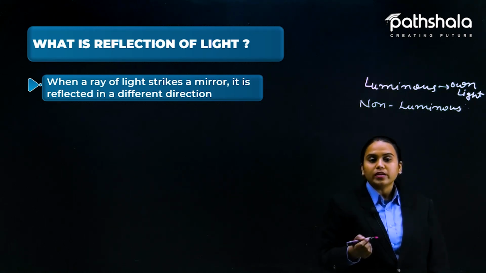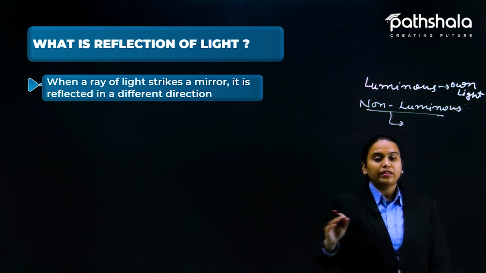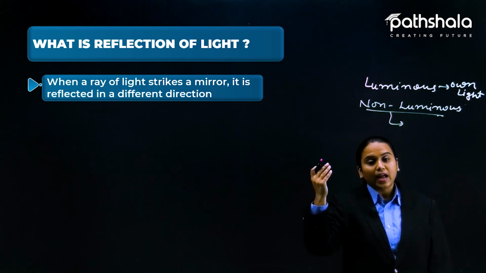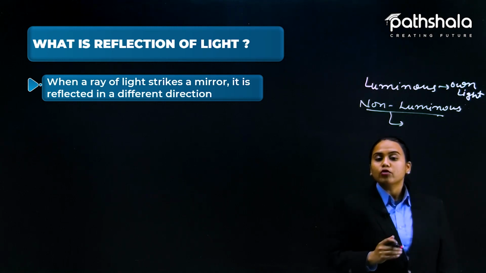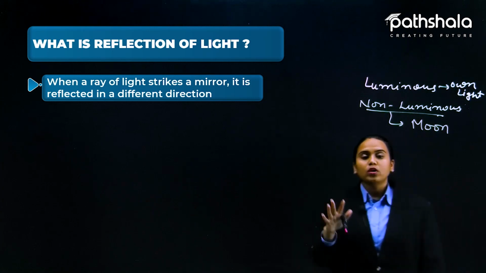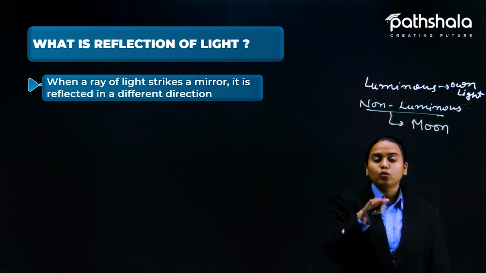Non-luminous are the objects which do not have their own light, but they reflect the light coming from some source, and now you are capable of looking at it. Like the moon. The moon does not have its own light at all, though it is reflecting the sun's light towards the earth.